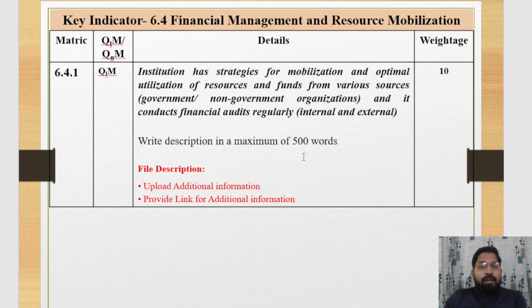And it conducts financial audits regularly. Here you should explain about the audit procedure, the internal audit procedure and the external audit procedure. This is also an important part, and for that you should also attach the supporting document.